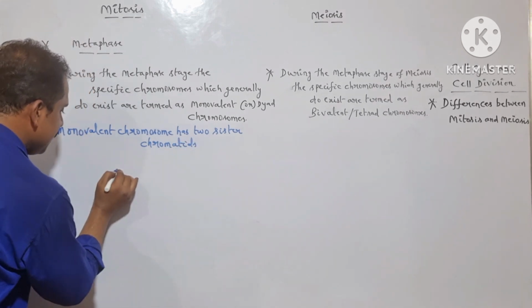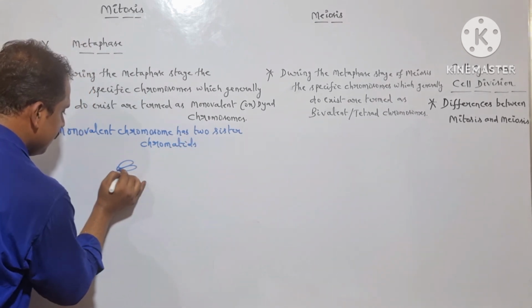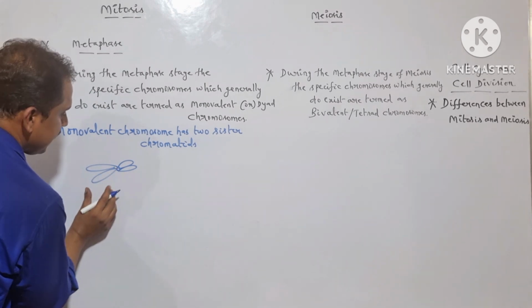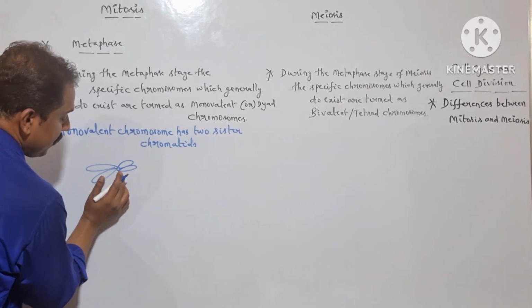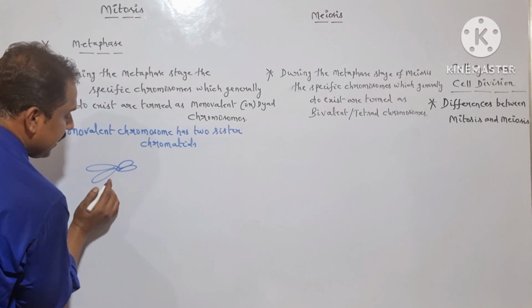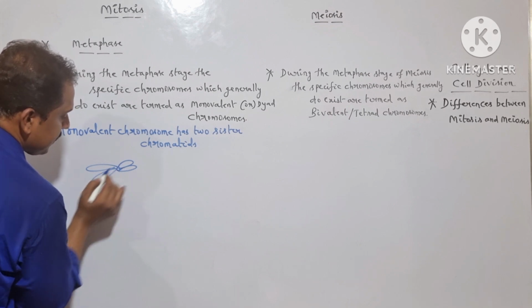Is it clear? So just look at here. So here it is nothing but what? Monovalent chromosome.